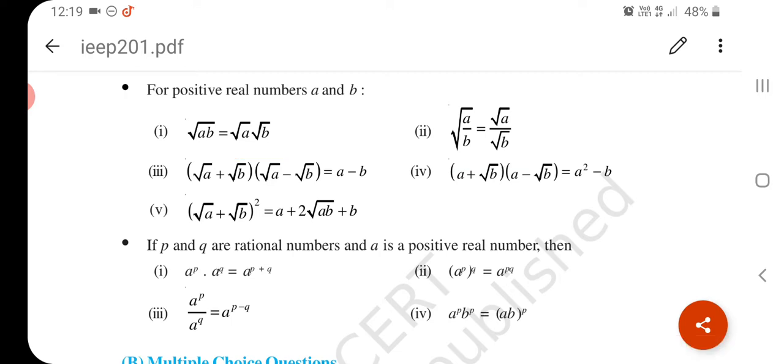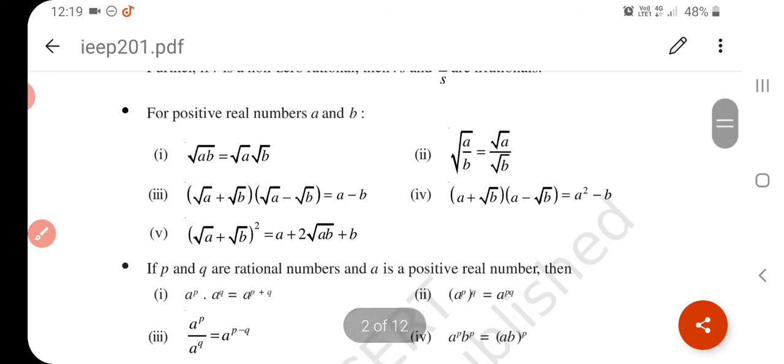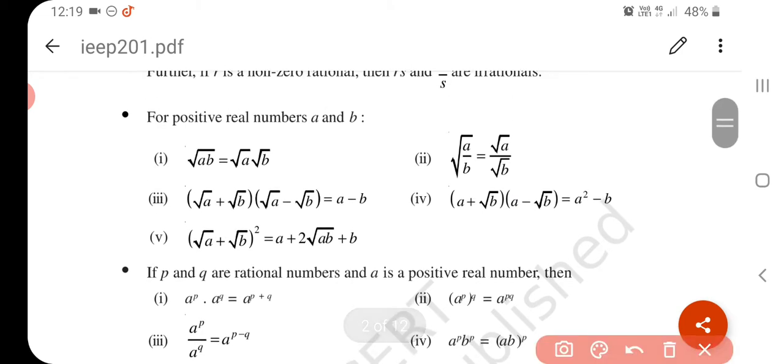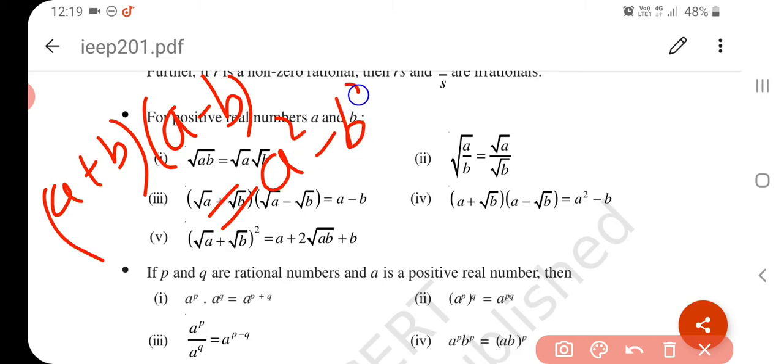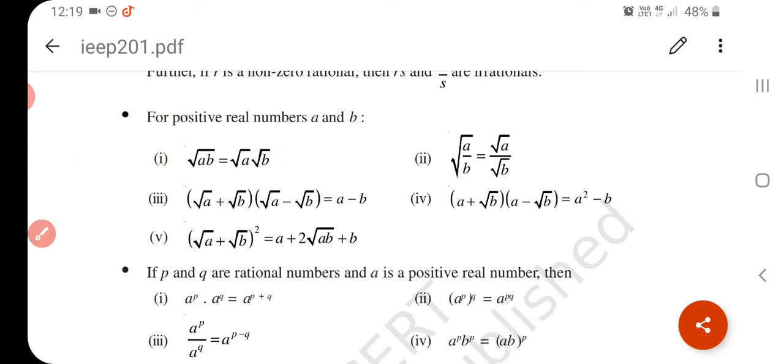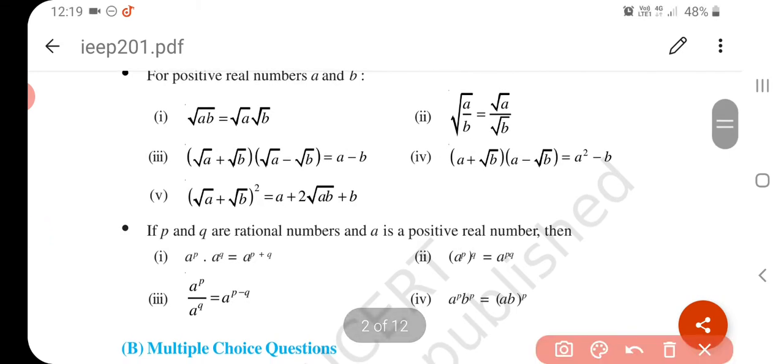Then what is our third formula? You know, student, we can write a plus b and a minus b is equal to a square minus b square. It is your identity from 8th standard. Now here we take the same identity. Root a plus root b times root a minus root b is equal to a minus b.